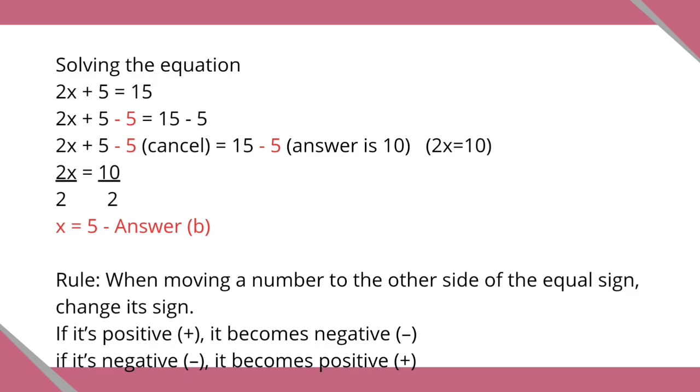Rule: when moving a number to the other side of the equal sign, change its sign. If it's positive, plus, it becomes negative. If it's negative, it becomes positive, plus.